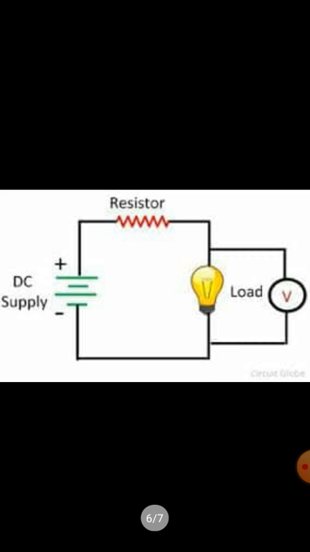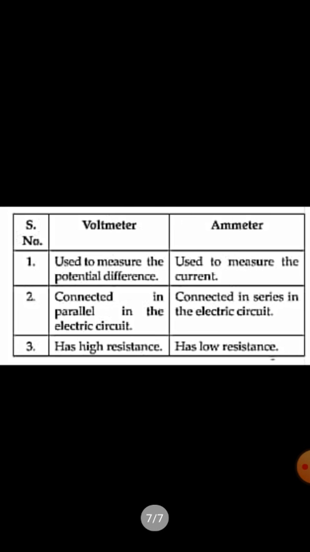Now, let's recall the differences between a voltmeter and an ammeter. A voltmeter is a device which is used to measure the potential difference, whereas the ammeter is used to measure current.